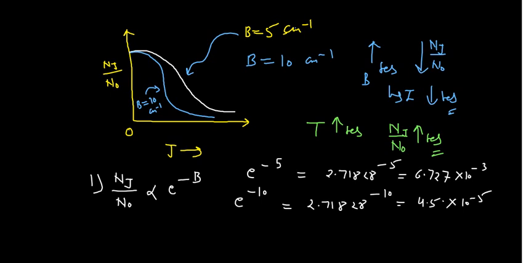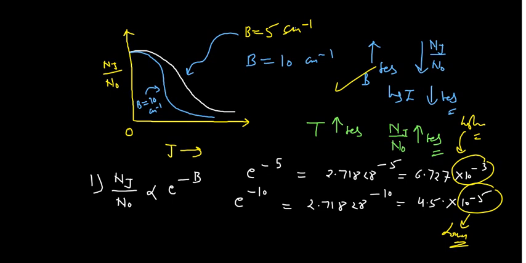So if you focus on this particular value, this value is the lower value and this value is the higher value. So if you increase the B, then the population difference decreases, and when the population decreases, it simply means the intensity also decreases. This point I have actually explained.